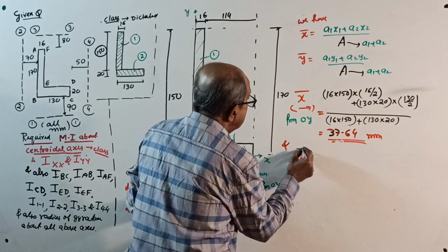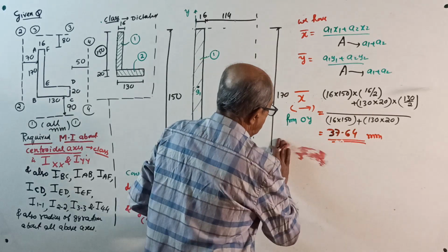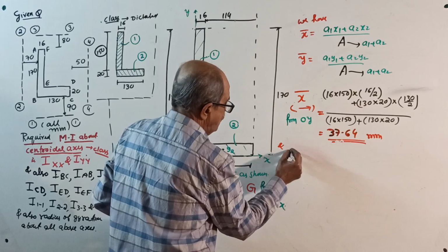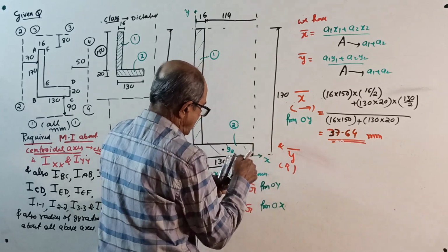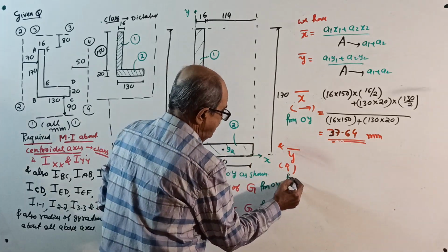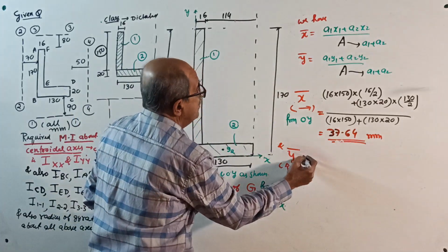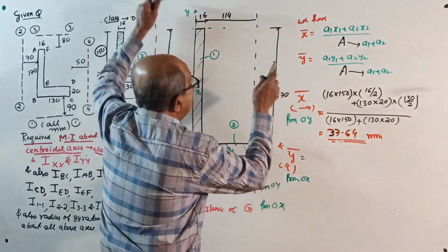Y bar, which is to the upward direction. See, upward. I'll write here to save the space. Okay. And see, y bar in upward direction this way. From where? From OX equal, start.